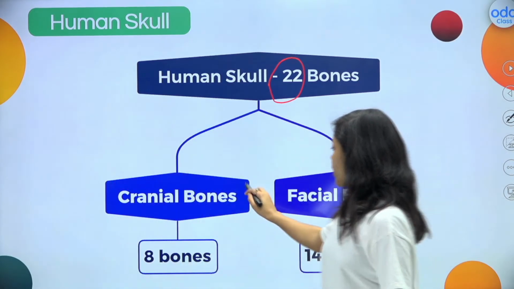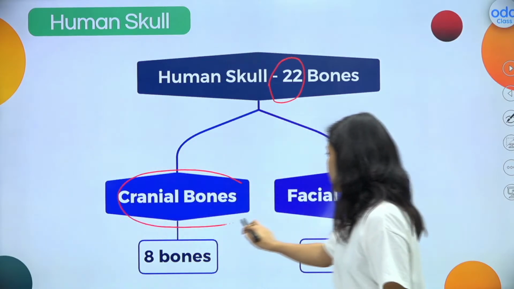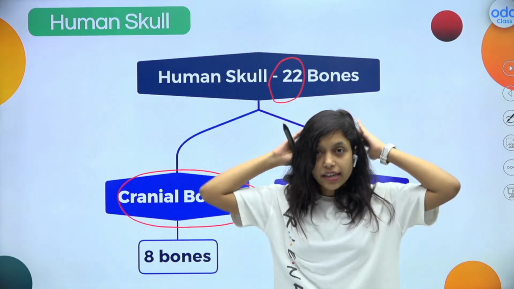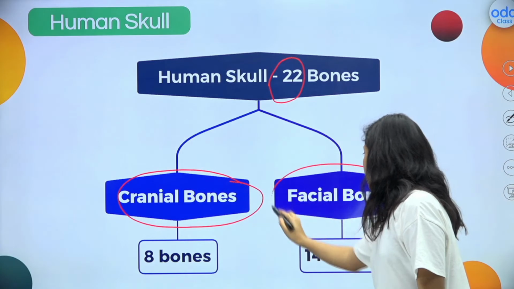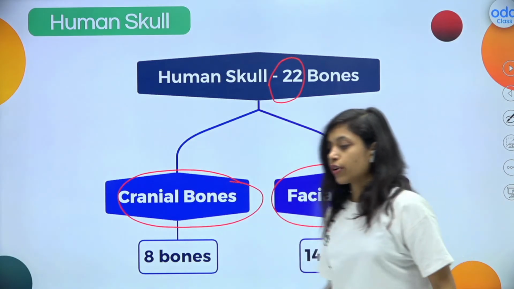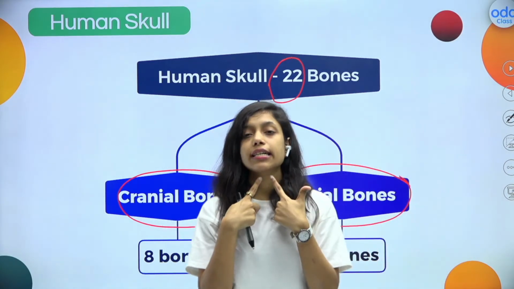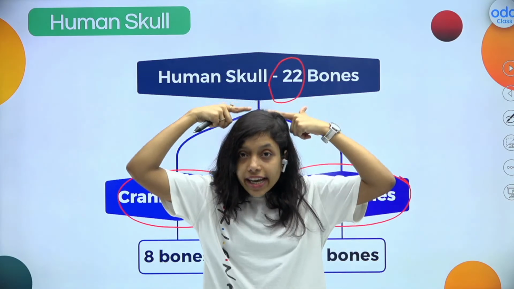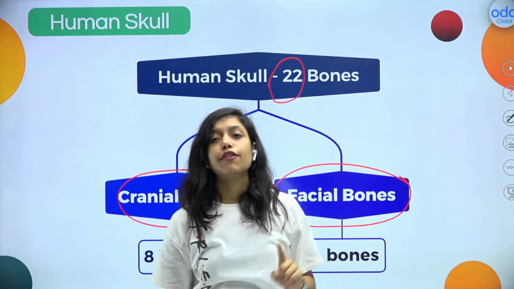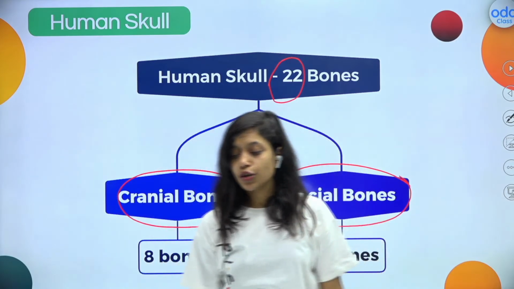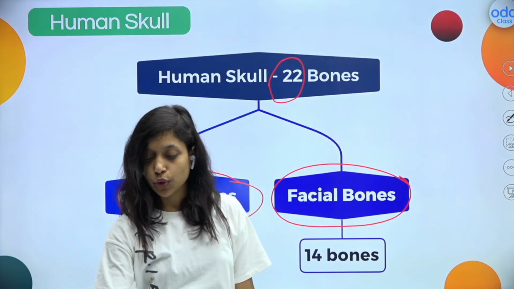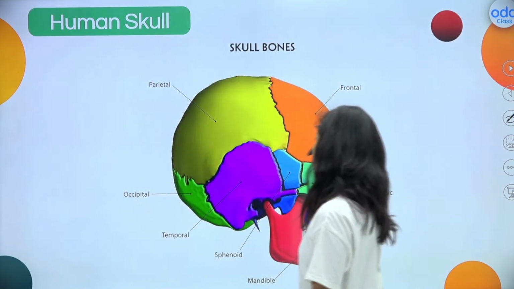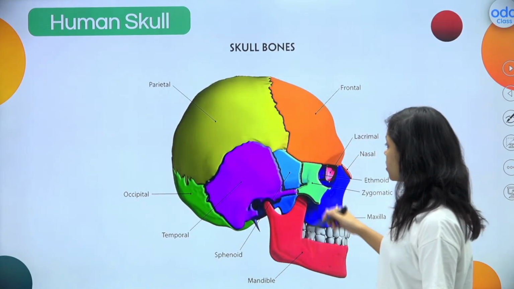Yes, of the 22 bones, 8 bones are cranial bones. In this part it is, and 14 bones are facial bones. Okay, this whole part is our skull, right? 14 bones are present here, facial bones, and 8 bones are present here. That is our cranial bones. Is it clear? Do you want to know the bones? Let me show you. So as you can see, it is made up of total 22 bones, right?